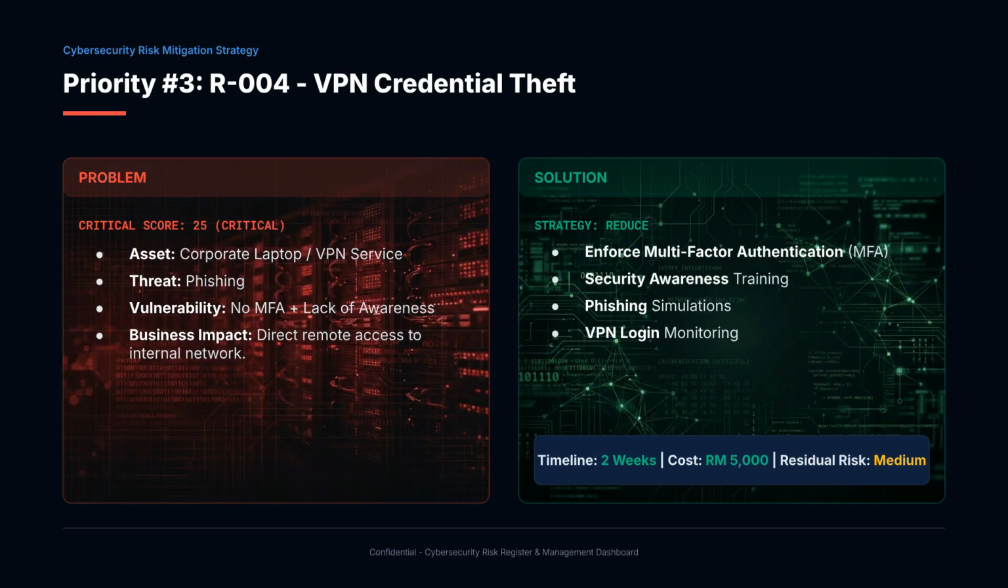Our third priority is R004, VPN credential theft. A work-from-home employee could fall victim to a phishing attack and unknowingly disclose VPN credentials. Without multi-factor authentication, an attacker could gain direct access to the internal network. This is our highest-rated risk, with a score of 25.